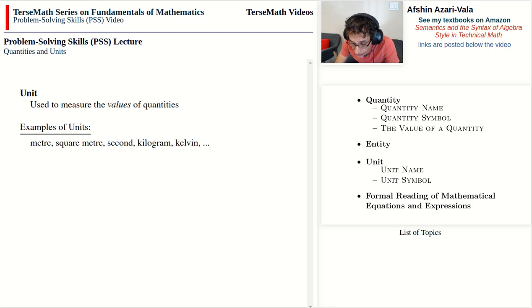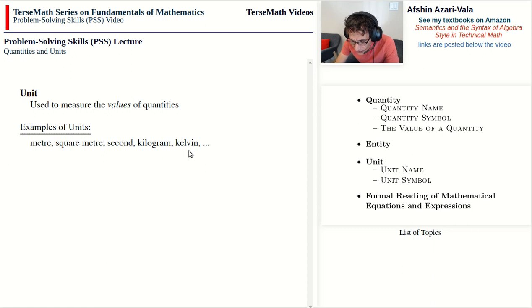Examples of units are the meter, which is one unit we can use to measure the value of length. There are others, of course. And there is a square meter, which is a unit that can be used to measure the value of the quantity area. Second can be used to measure the value of the quantity time. Kilogram is used to measure the value of the quantity mass, and Kelvin is one unit we can use to measure the value of the quantity time.